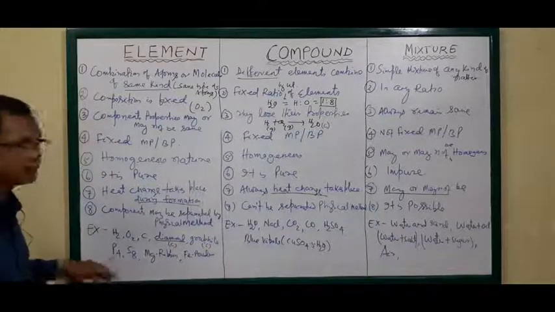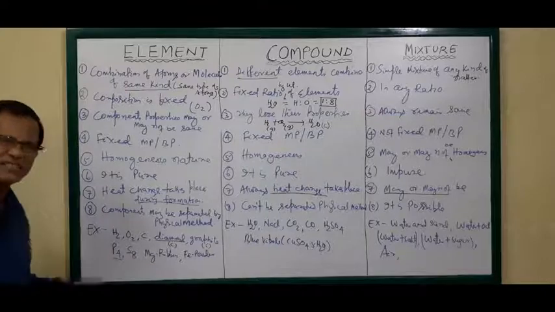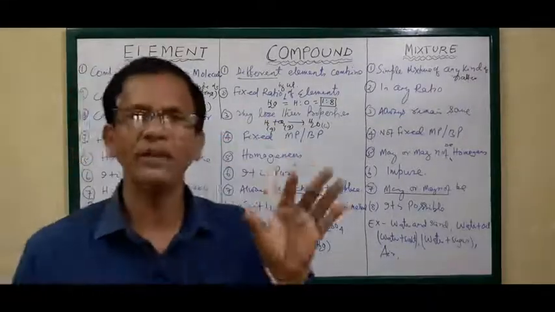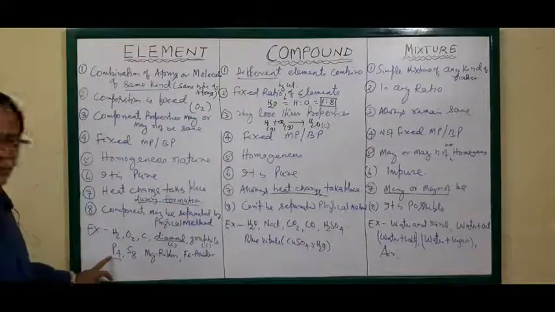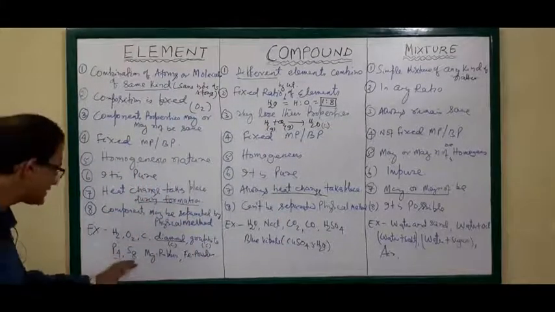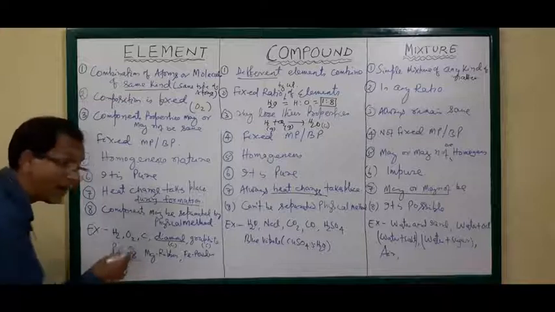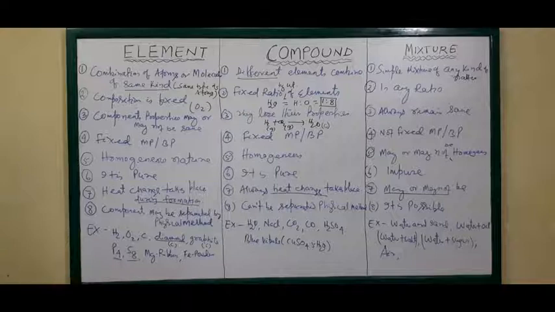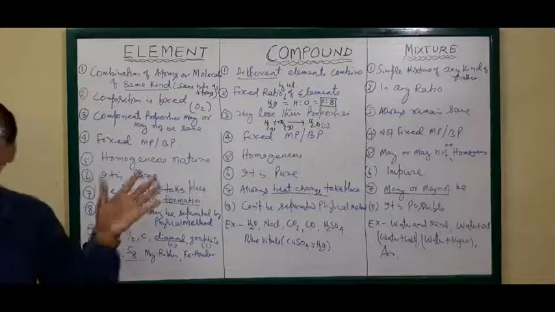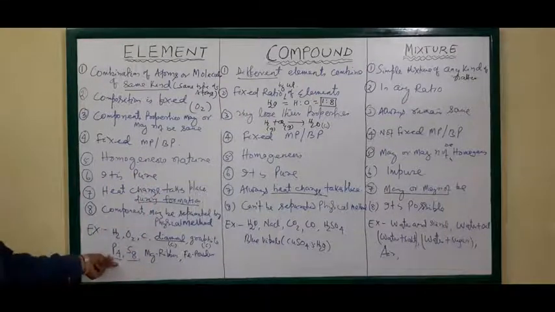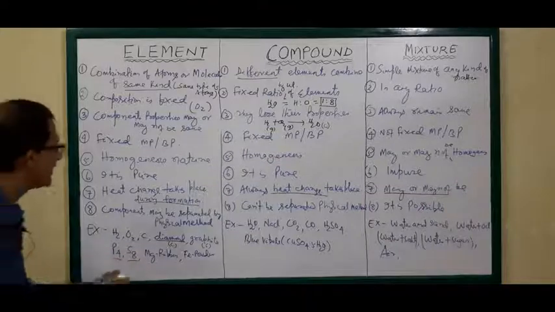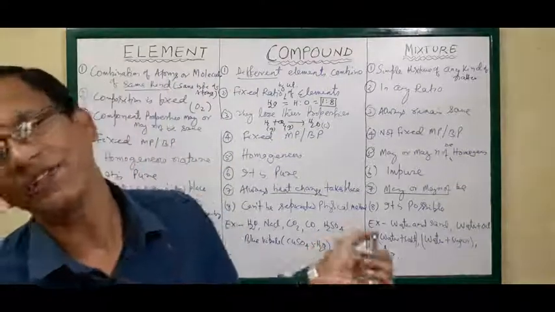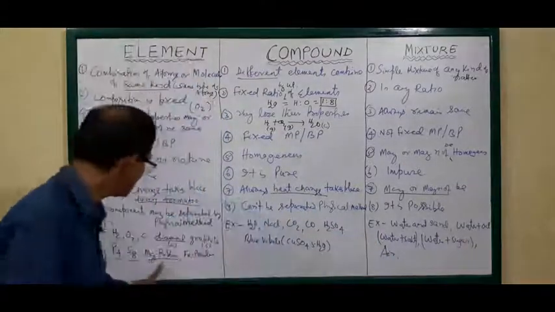Another example, P4. P4 means the same phosphorus atom, 4P. When 4P combine, they produce the phosphorus molecule, P4. It is an element. S8 is also an element. Why? Because it is made of the same kind of atom. Only P, no P mixed with S. Magnesium ribbon is made of magnesium atoms. That's why it is an element.